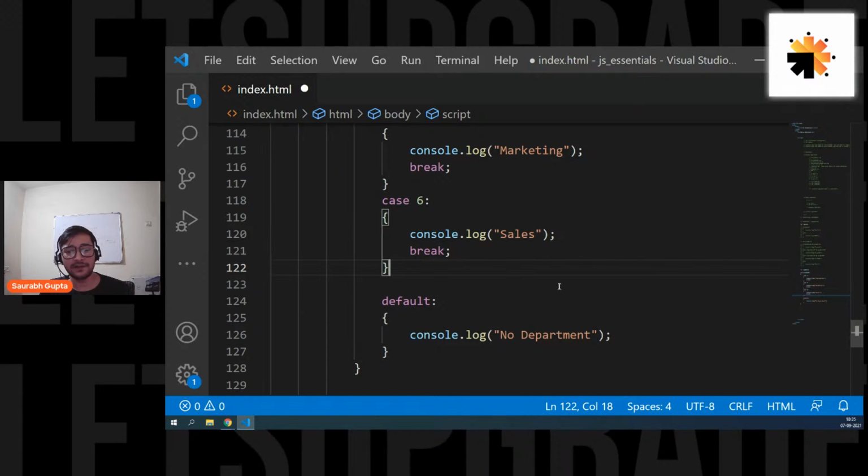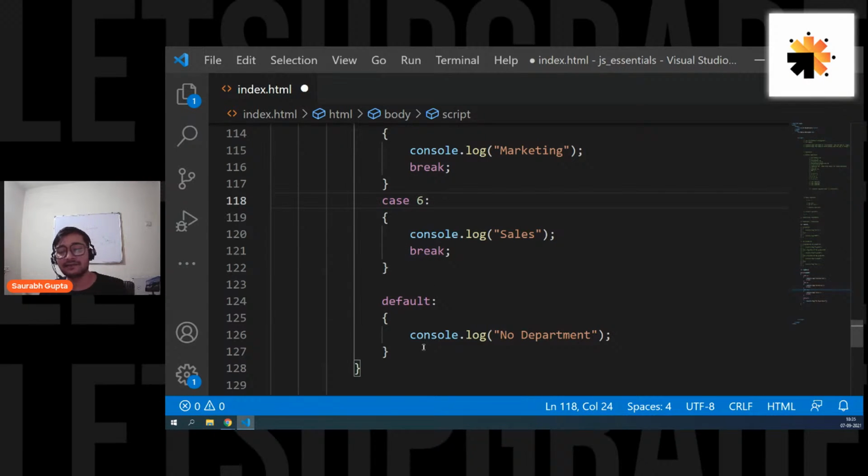Are we cleared, everyone? Guys, what if we replace break with continue? Continue basically continues it, right? Normally we don't use continue in a switch statement, but continue basically means, okay, fine, go ahead, don't break it. So we have to use break. We can't use continue here, right?